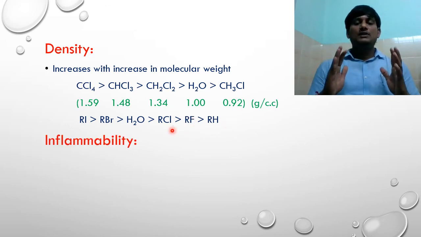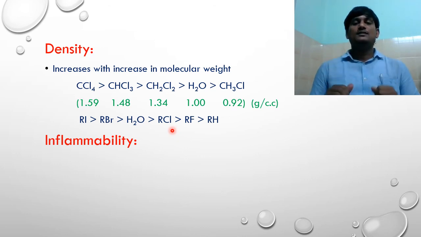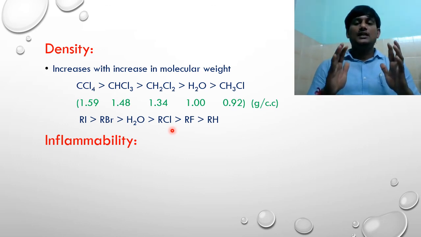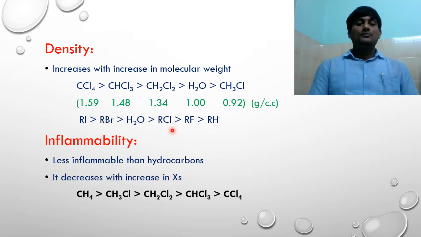Let us take the inflammability of the organohalogen compounds. We know that hydrocarbons are highly inflammable. When you replace hydrogens in the hydrocarbons with halogens, there is a decrease in inflammability of the compounds. So, as the number of halogens in the organohalogen compounds increases, there is a decrease in inflammability. Suppose you take CH4, this one is highly inflammable.